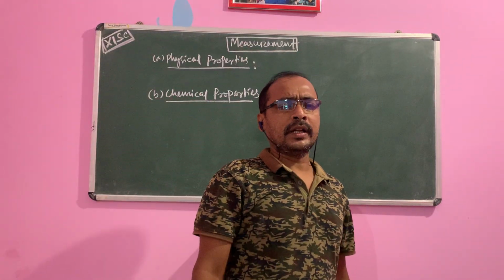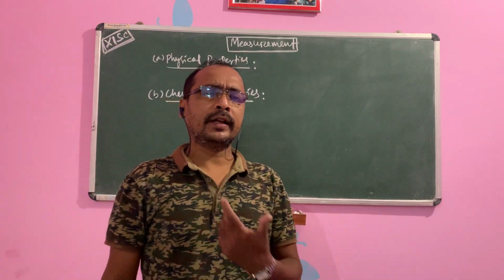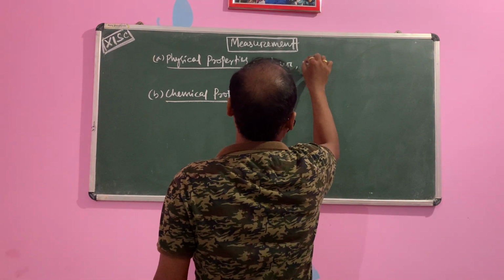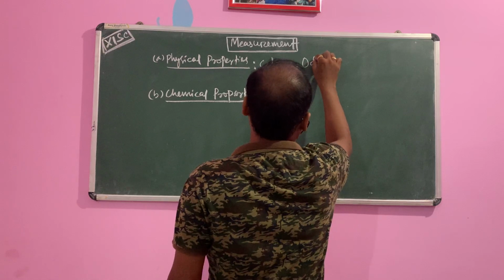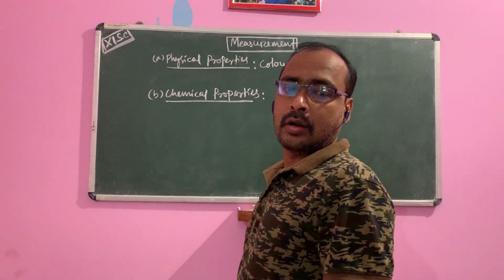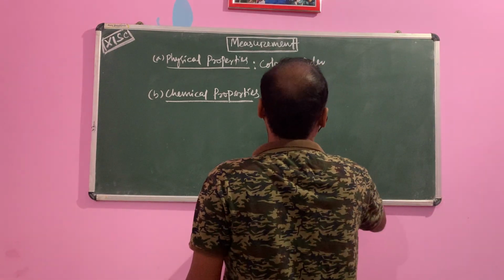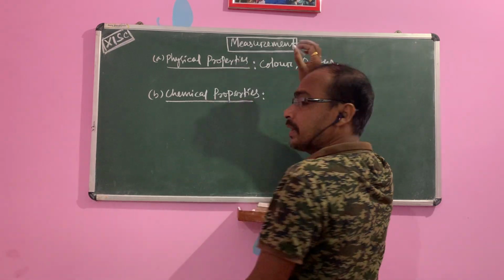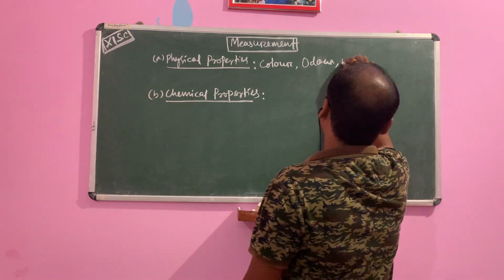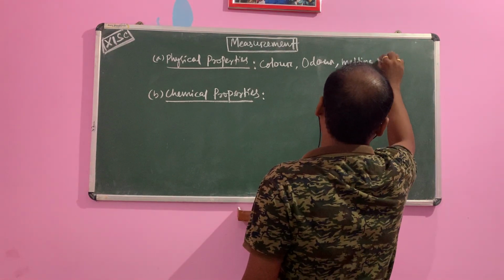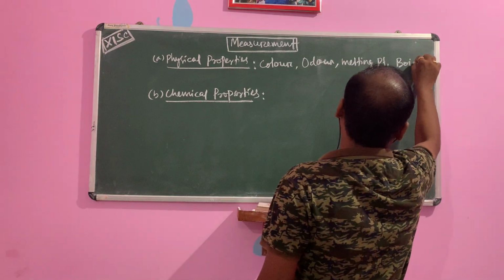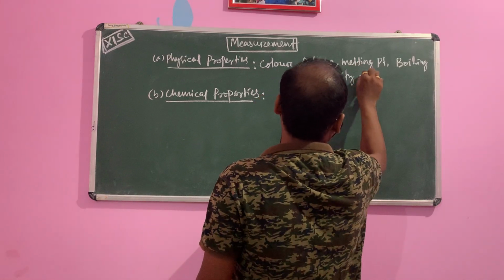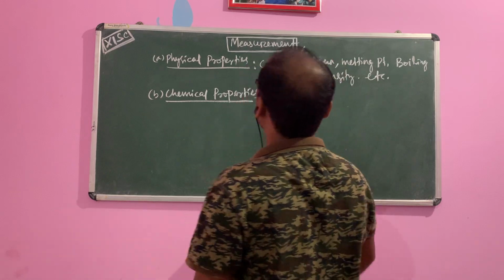In physical properties, properties like color, odor, melting point, boiling point, density, these are known as physical properties. Odor means smell.